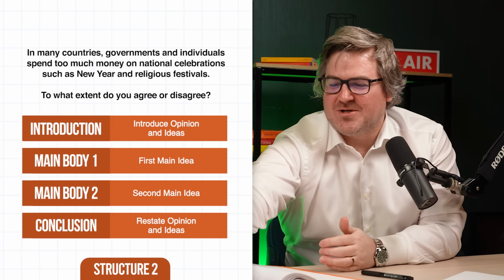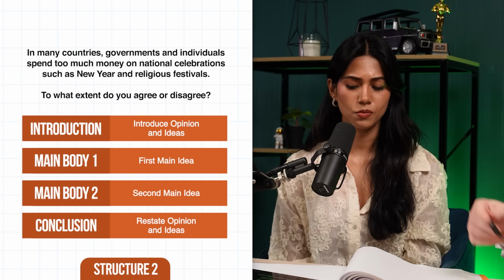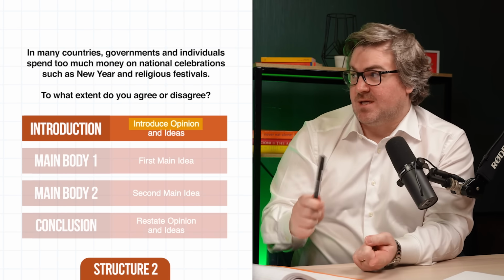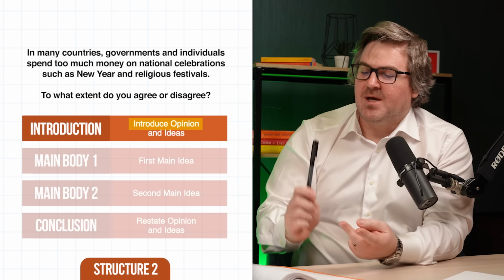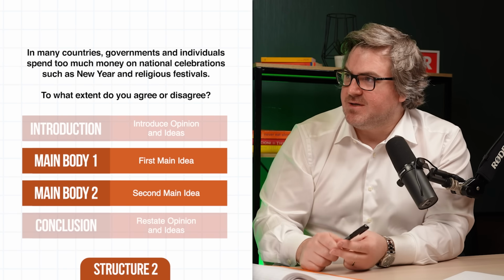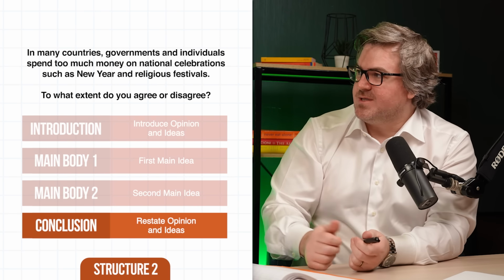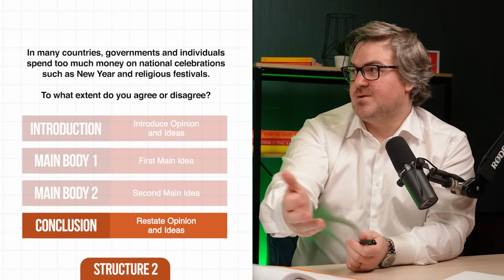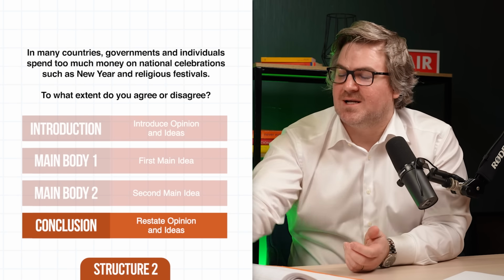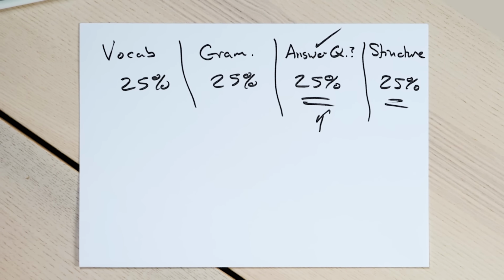We're going to use this structure. Everything in this structure helps the reader. So when they read the introduction, they know what your opinion is, because that's what the question asks. What's your opinion? They know why you believe that to be true, your ideas. Then you're going to go into detail, and then you're going to restate it. You're going to say, I disagree, and here's the reason why. You don't need to worry about repetition, because that's exactly what an essay should look like. You need to avoid repetition of common words, but we'll look at that. And that's more vocabulary, so we'll look at that in a second.